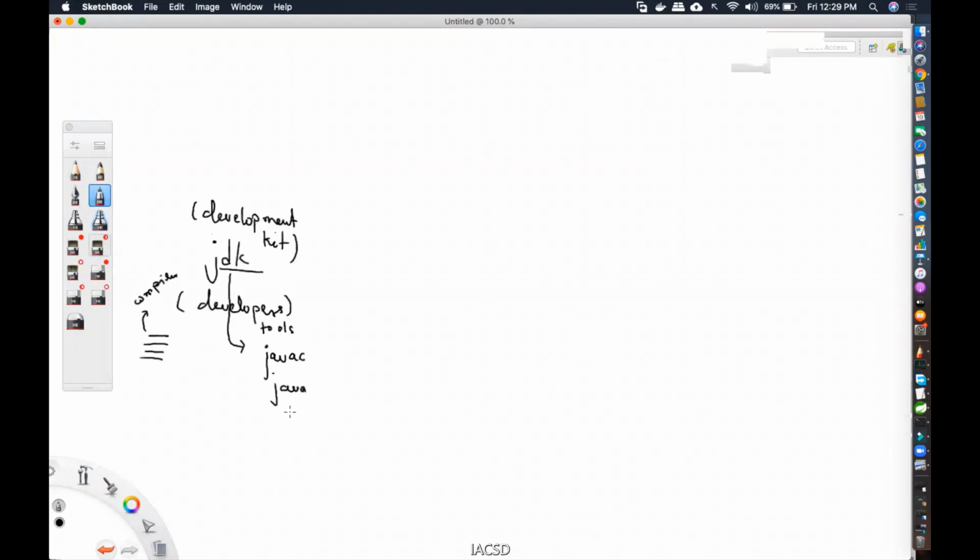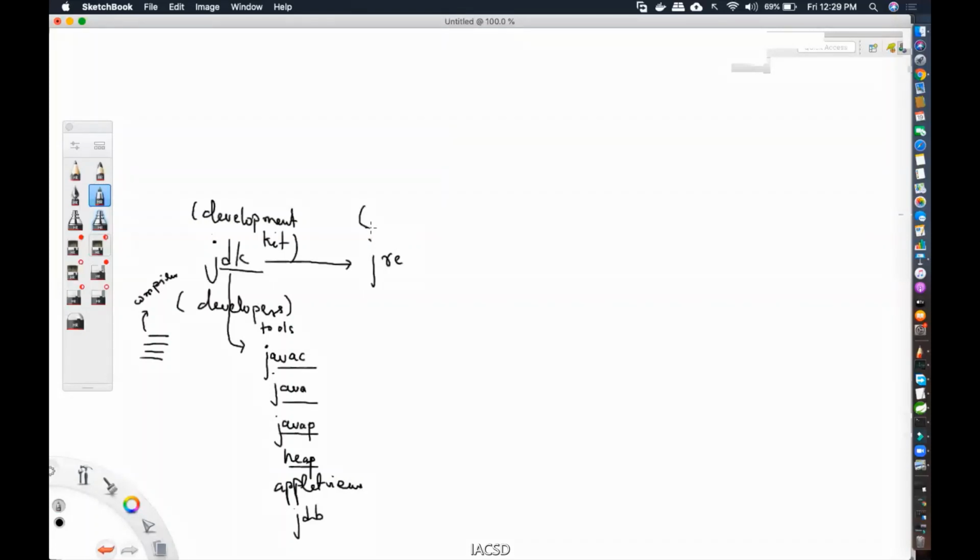Now, javac and java. There are tools for heap analysis. There are tools to reverse engineer from a dot class file to source code. There are tools to run an applet. Now that is archaic, but still there are tools to debug a Java program. So many tools are there for developers. Plus, the JDK also comes along with these tools. It also comes with the JRE.